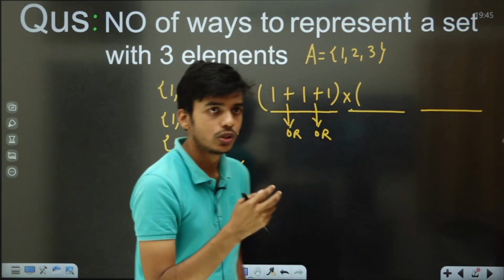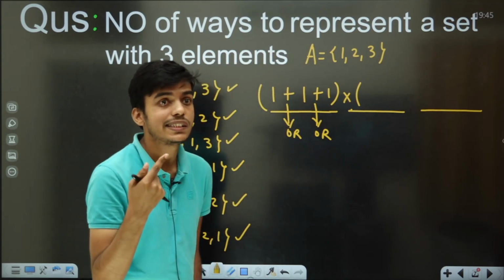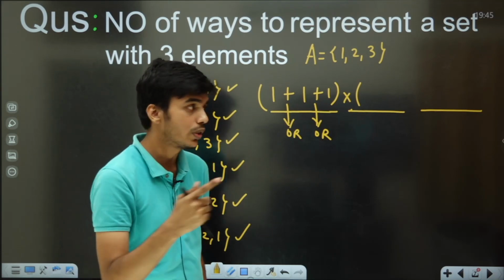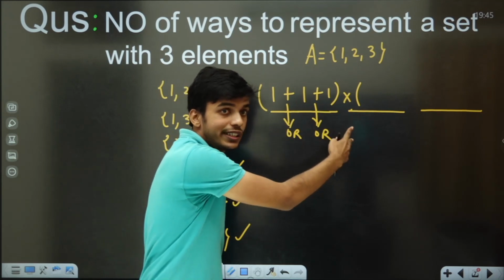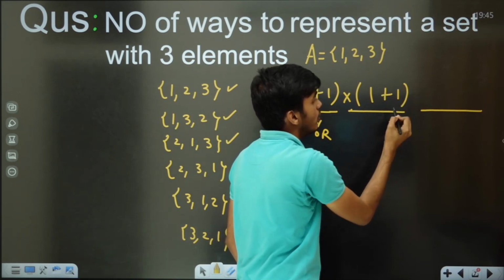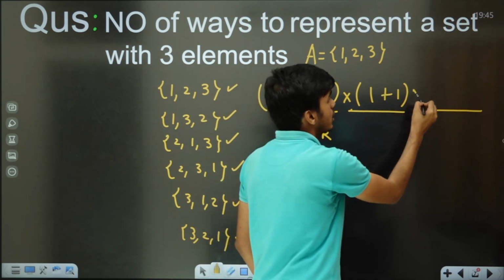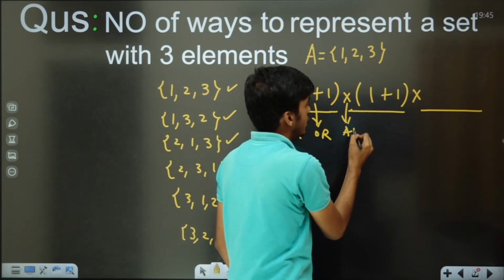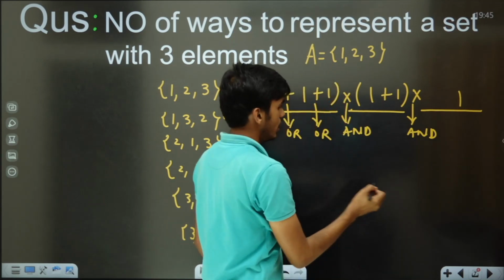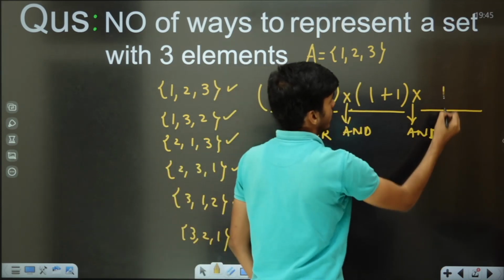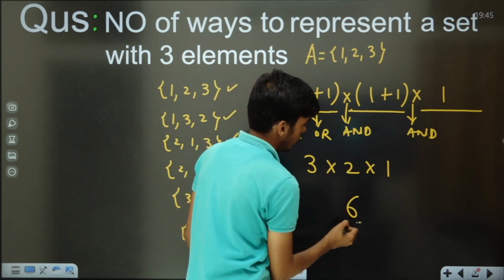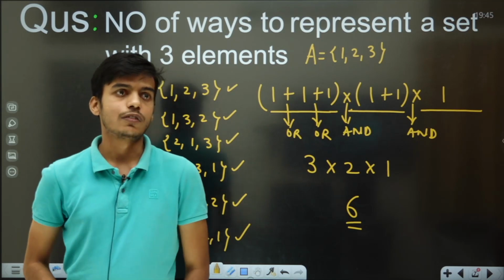2 possibilities. One possibility will be ruled out because set has distinct elements. So no repetition at the second place. Whatever has been kept by you over here should not be repeated at the second position. So you would have to write either of the 2 values, and as soon as anything is kept by you at the second position, the third position can be filled by you in only 1 way. That means 3 multiplied by 2 multiplied by 1, 6 ways are there to represent a set with 3 elements.